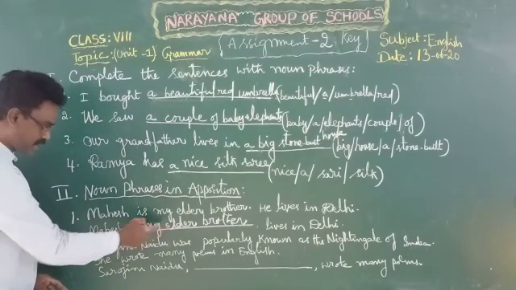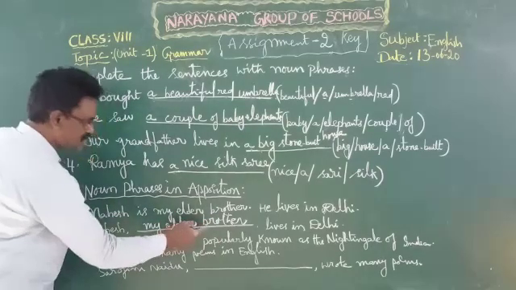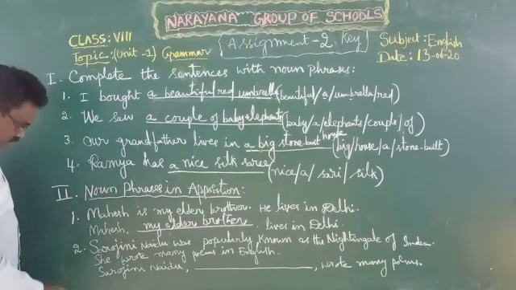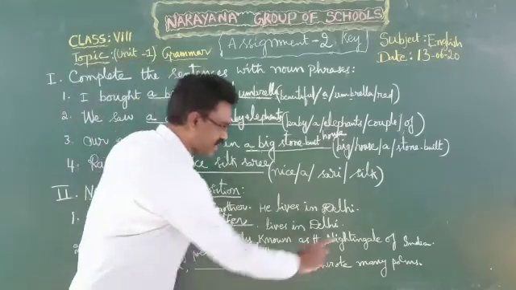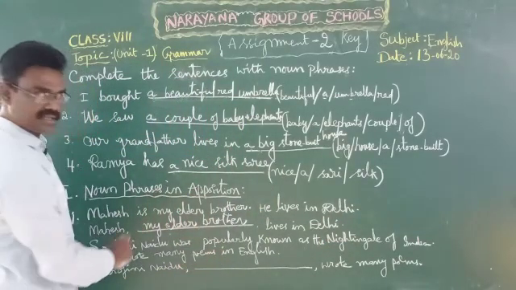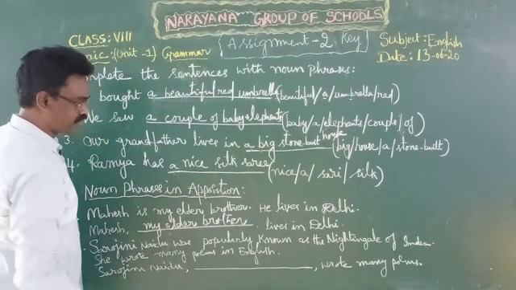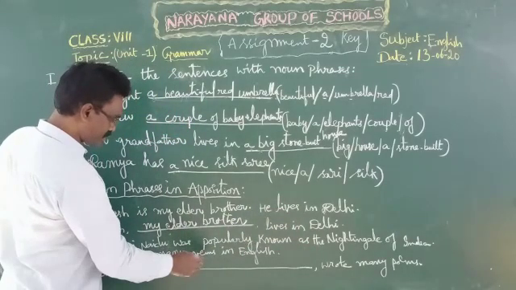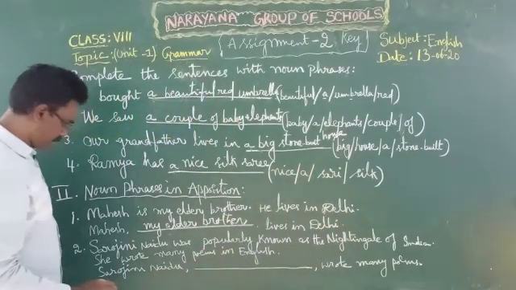Now this noun phrase in apposition refers to the noun which is used before it. What is used before it? Mahesh. The noun Mahesh is used before this one. So this is a noun phrase in apposition. Now let us see second one. Sarojini Naidu was popularly known as the Nightingale of India. She wrote many poems in English. Here we can write completely or we can write shortly. Sarojini Naidu, popularly known as the Nightingale of India.